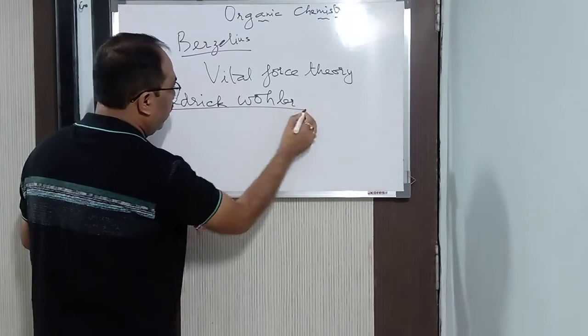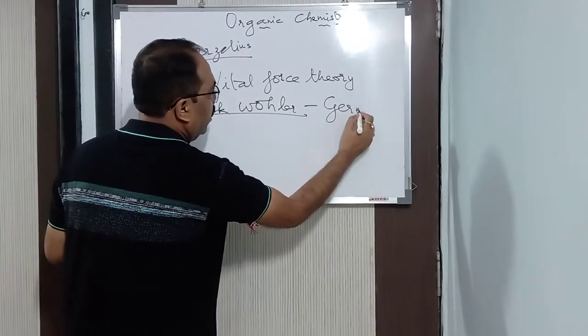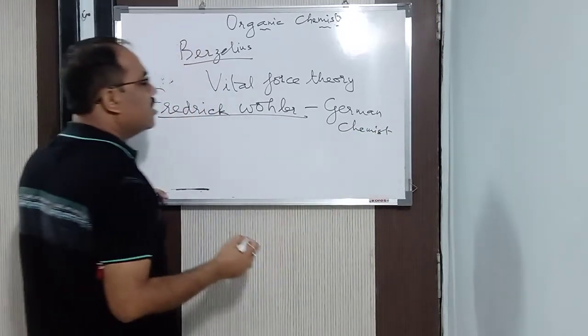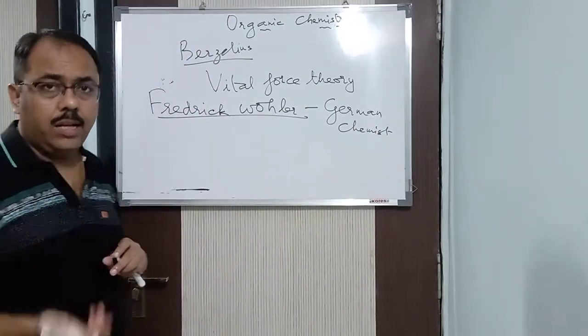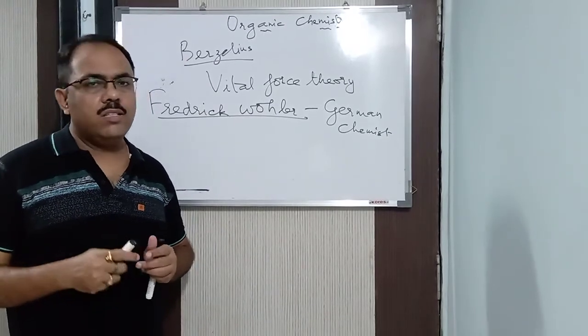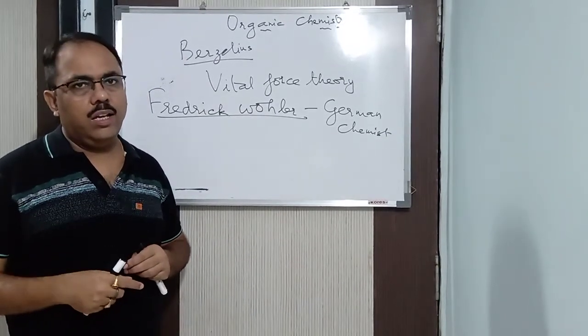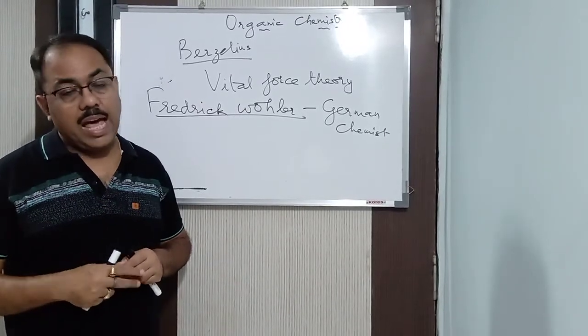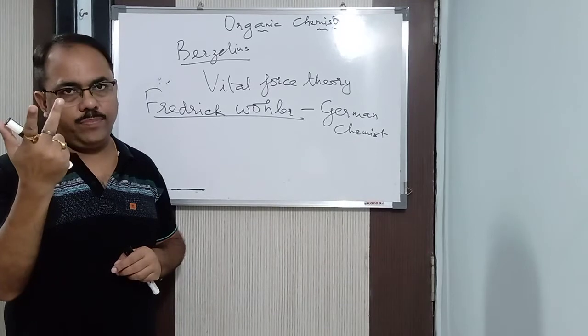W-O-H-L-E-R. Friedrich Wöhler. He was a German chemist who accidentally prepared urea in the lab. Why did I use the word accidentally? Because he was not preparing urea. He was actually distillating two compounds. Accidentally he prepared urea. Alright.